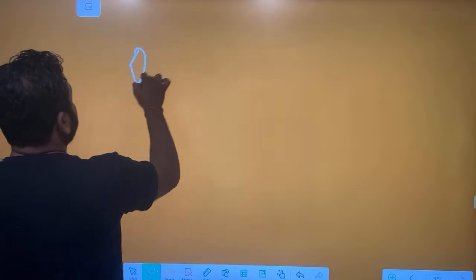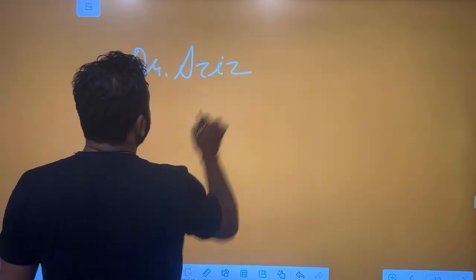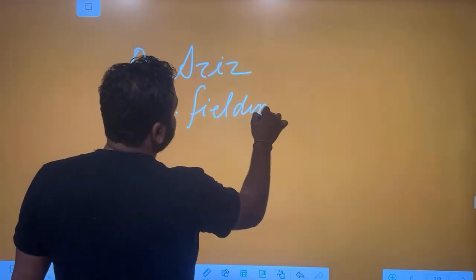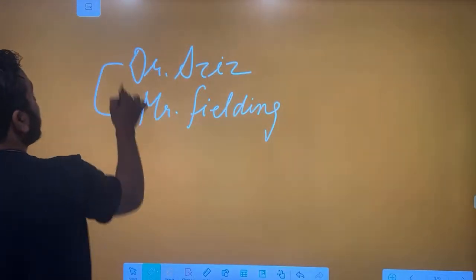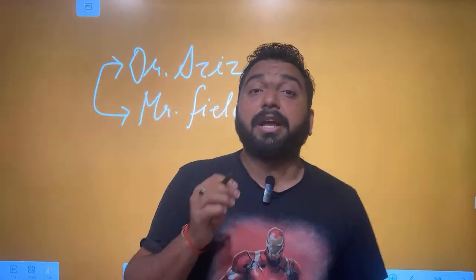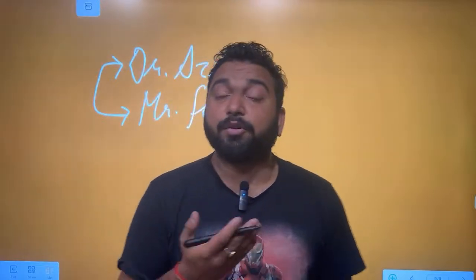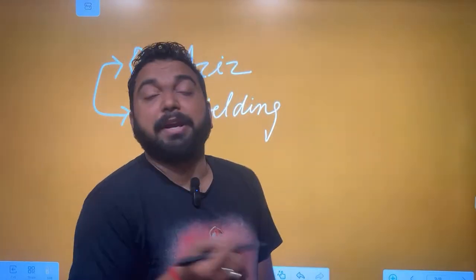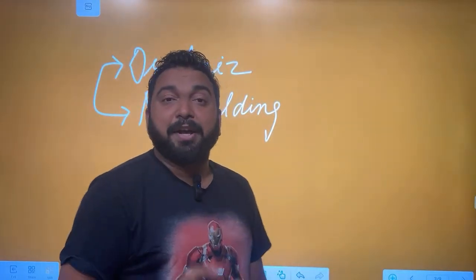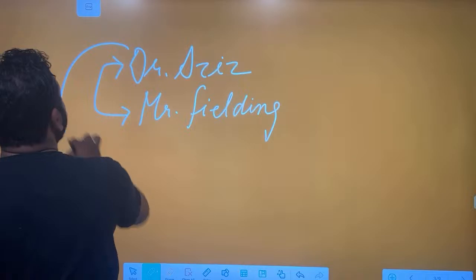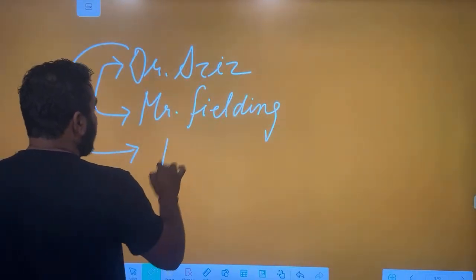This is dealing with some Indian characters and some foreign characters. Dr. Aziz, most important person. Then a white man, Mr. Fielding. They are friends. Dr. Aziz is a good man, a good Muslim, a doctor, enthusiastic. He wants to meet good people. He wants to talk to the Europeans, and he thinks that Europeans are not that bad as people say. And maybe it is just an illusion that Europeans are bad. So he has formed a friendship with Mr. Fielding. Through Mr. Fielding, Dr. Aziz comes in contact with Mrs. Moore.